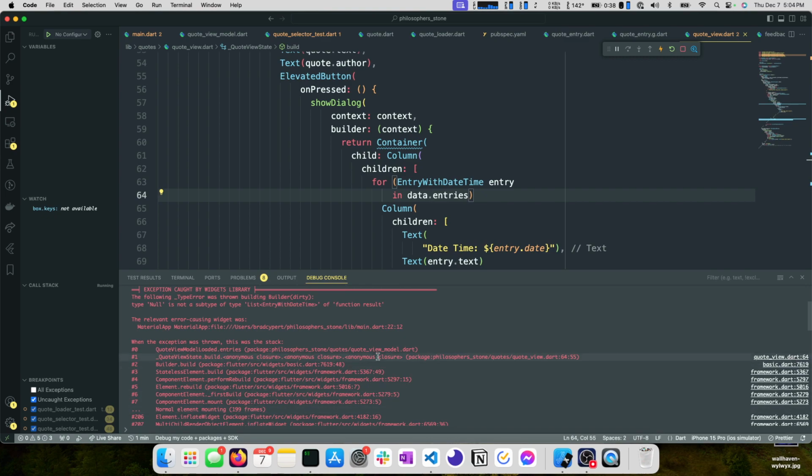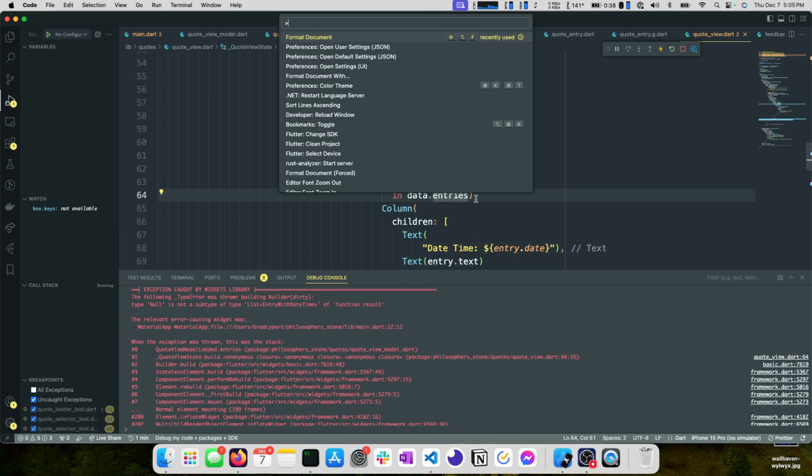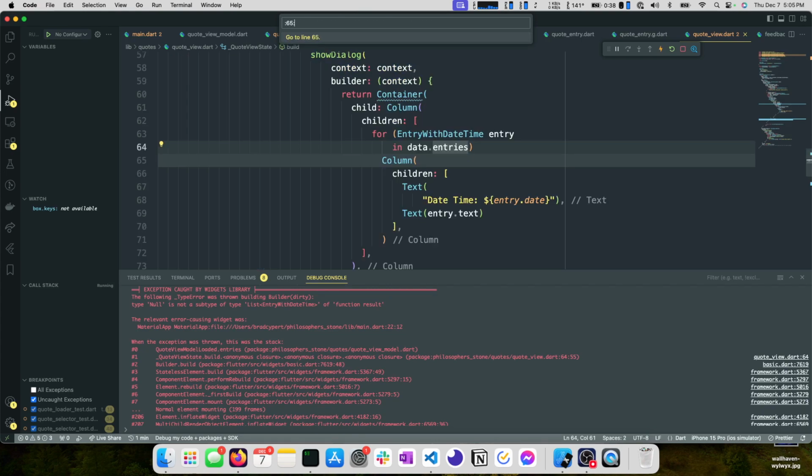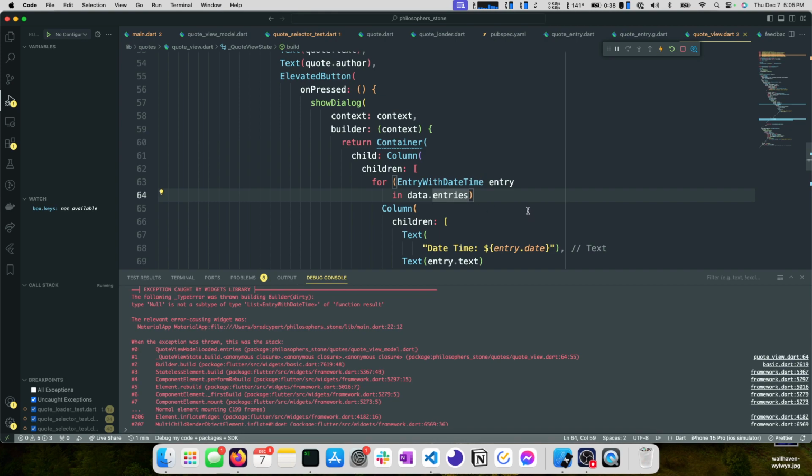So line 64 and character 55, if you want to get particular, you can actually go in here and type 64:55. And it'll take you right to that entry.